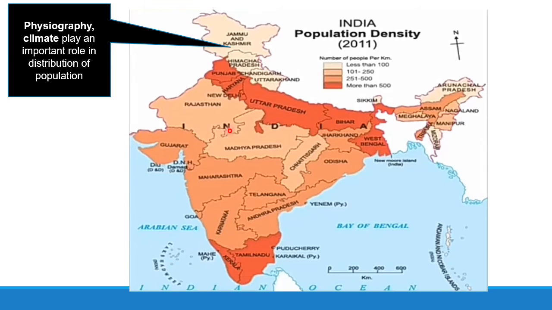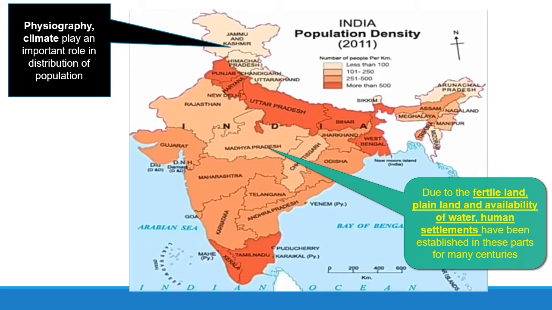Here we have desert area in Rajasthan. Due to hot climate and lack of water, people can't stay there. So most of the people are concentrated in the northern plain and in the south, where the land is plain land, fertile land.